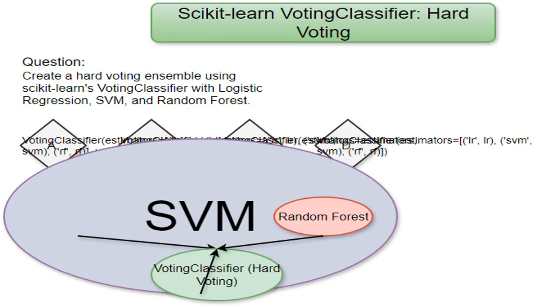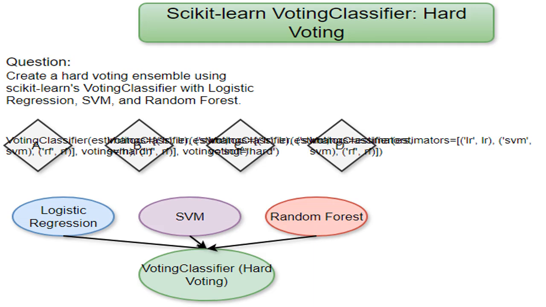This refers to using the voting classifier specifically for hard voting. It's a method for combining predictions from several different models. Each model votes for a class, and the class with the most votes wins. It's like a simple, democratic election among my logistic regression, SVM, and random forest models.